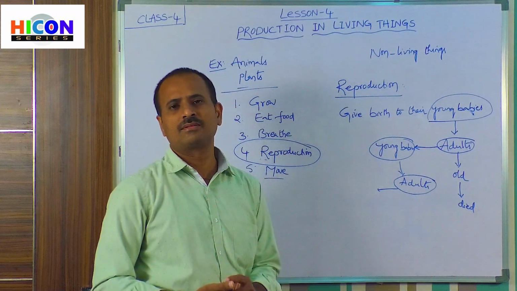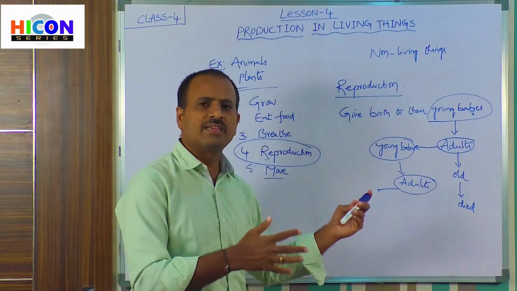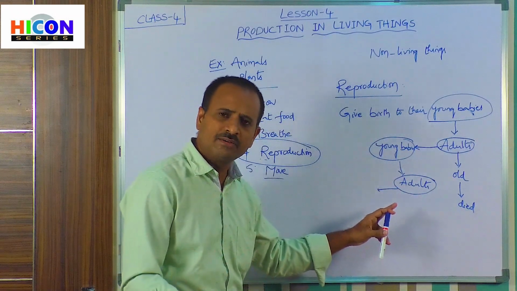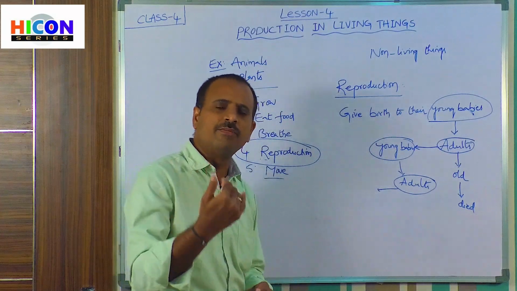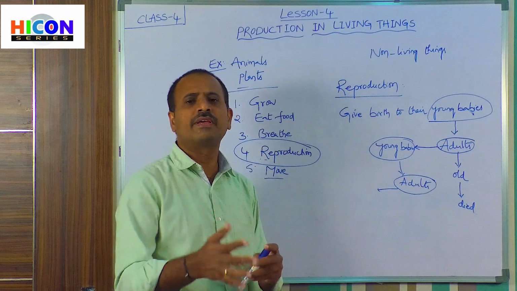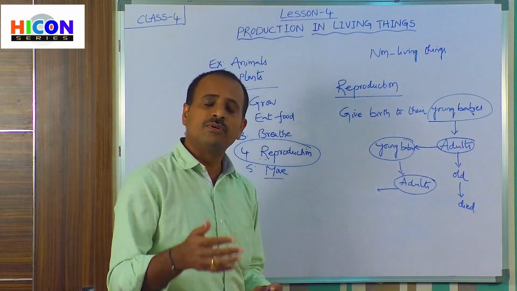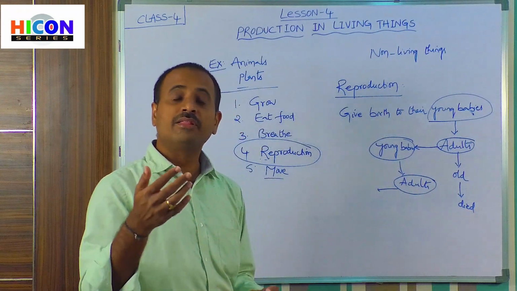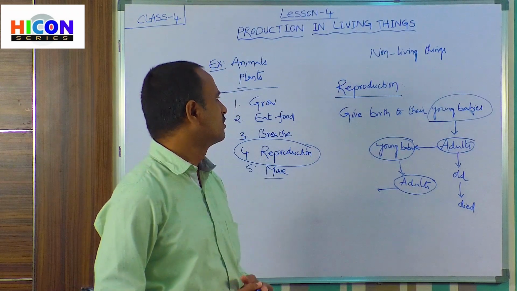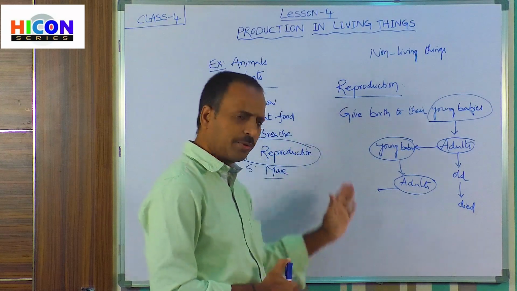Their adults produce young babies, they grow into adults, and those adults again give birth to young babies. In this way, this process continues up to hundreds of years, and they can live on this earth for more years. So children, this is about the process of reproduction.